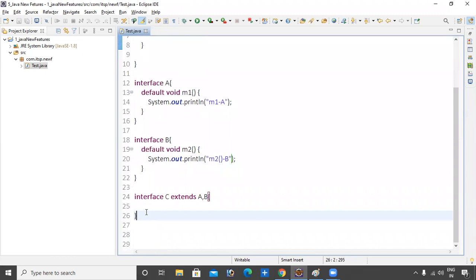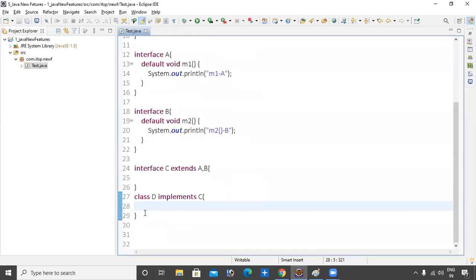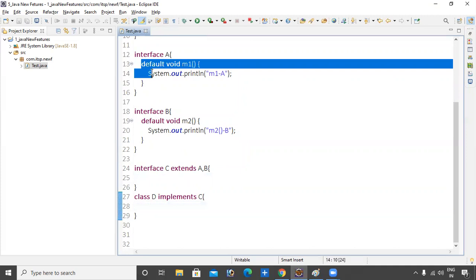Let me check it. So provide one class, D class, that implements C. That's it. So my question is how many methods are there, inside this class and inside the interface. Methods are there in both places.